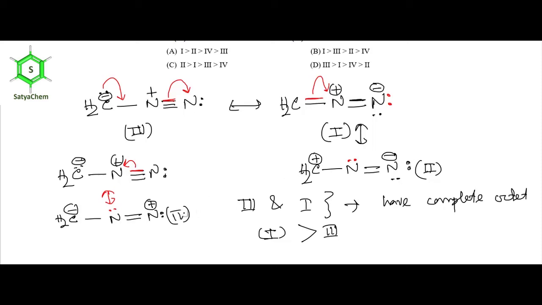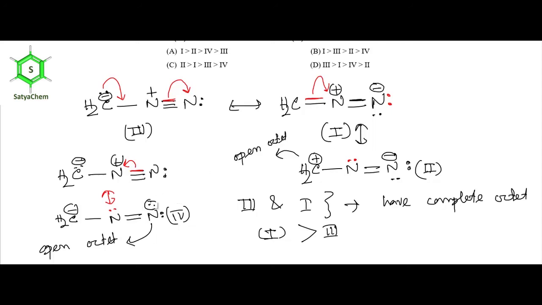But structure 2 and structure 4 are both open octet. What do you mean by open octet? Structure 4 is also open octet because the number of electrons on this nitrogen is 6. But here also the number of electrons on this carbon is 6. So this is also open octet because the number of electrons is less than 8. So structure 2 and structure 4 are open octet. So obviously an open octet structure is less stable than a complete octet one.